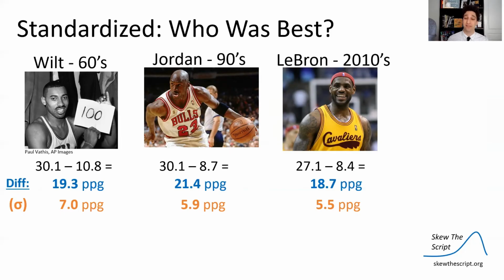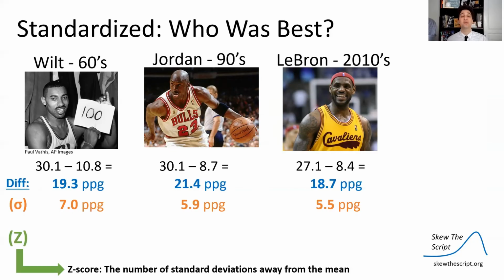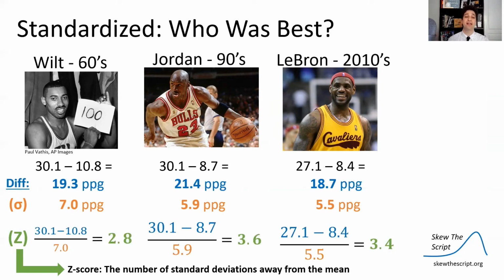In LeBron's era, 5.5. So we can find the Z-score, which is the number of standard deviations away from the mean. We had the formula for that earlier. And that formula, remember, is the data point, their points per game, minus the mean number of points per game for the era, divided by the standard deviation for the era. That's going to give us the number of standard deviations higher than the mean that they were, because we're taking that difference and then scaling it by the standard deviation for the era.